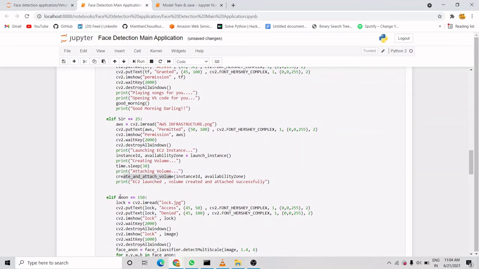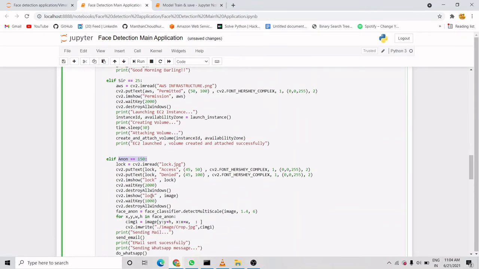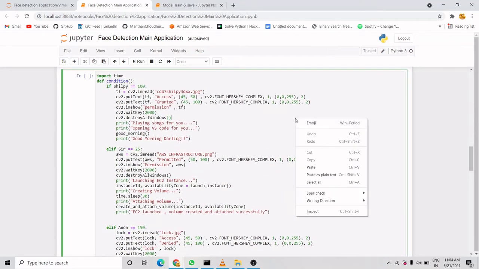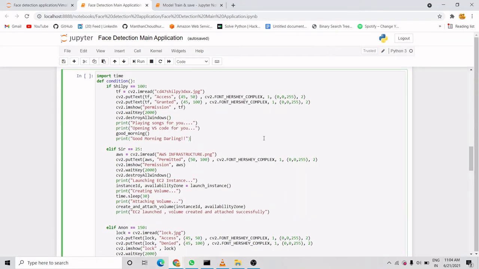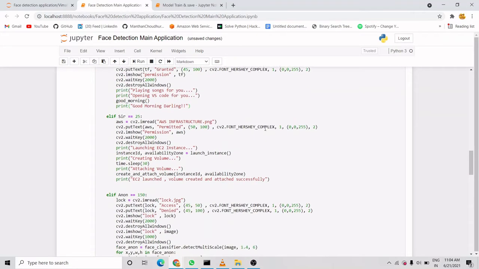And if any anonymous person is detected, it will call the functions email and WhatsApp. This is what we want, and this will be a great use case. So let's run this function. I ran it and it did not give me any error.